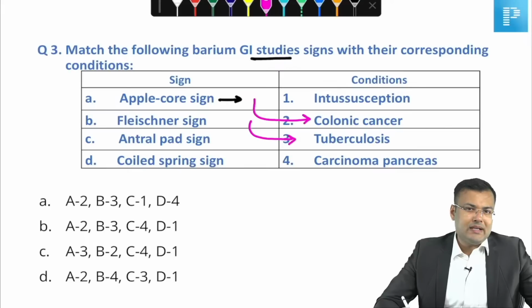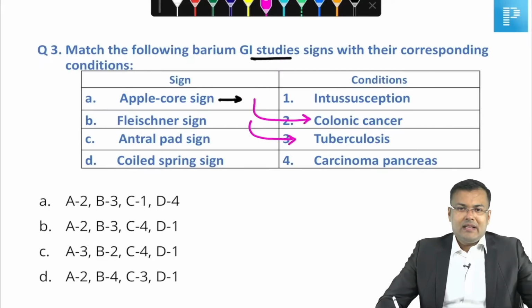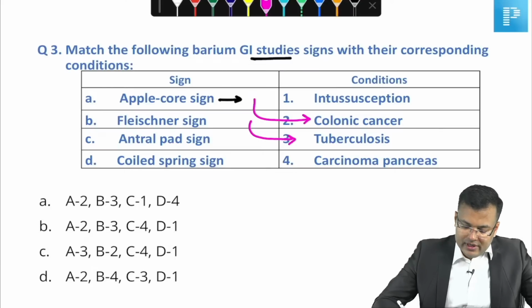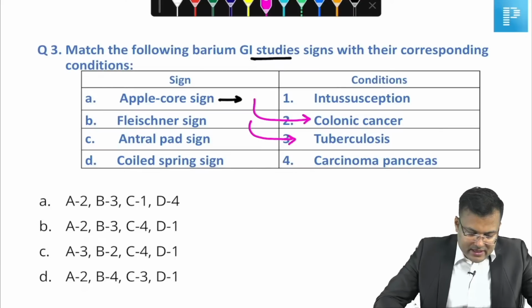Third, antral pad sign. Guys, antral pad sign, it is seen in which condition? Tell me, antral pad sign. Easy question. Yes, antral pad sign, guys, you know, it is seen in carcinoma pancreas. Everybody is correct, it is seen in carcinoma pancreas.